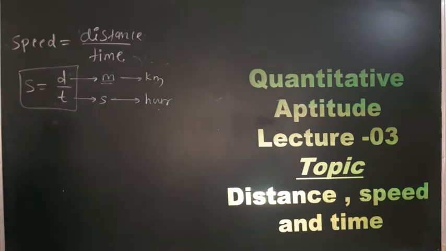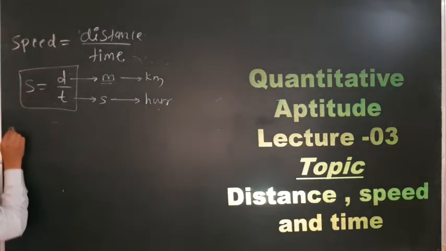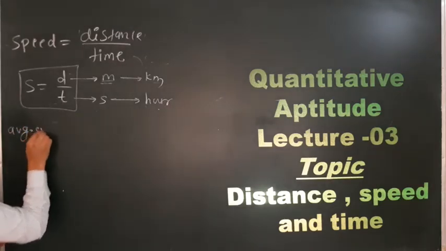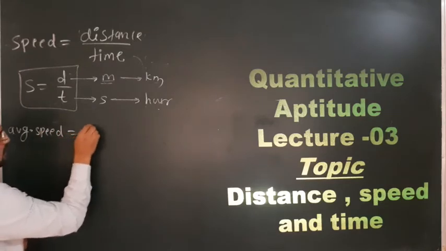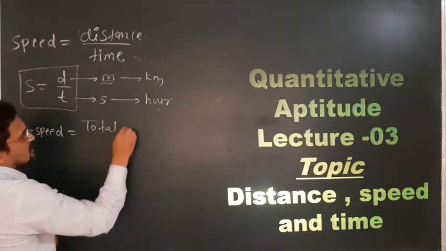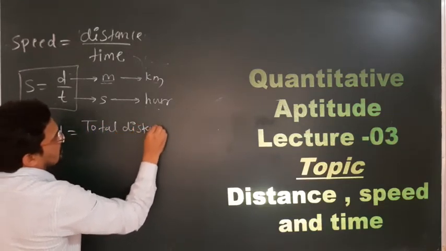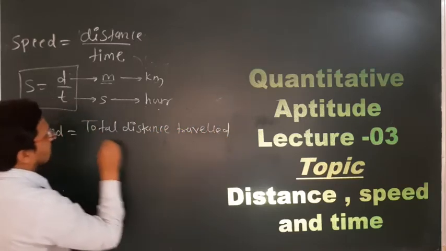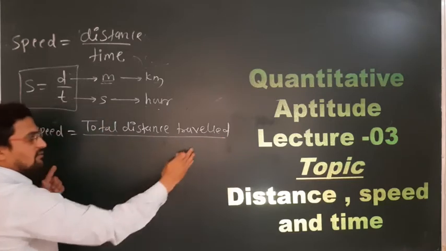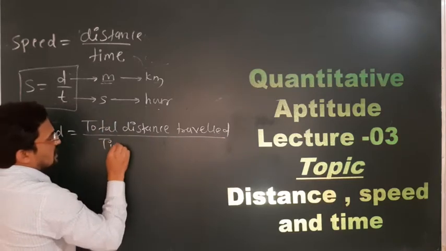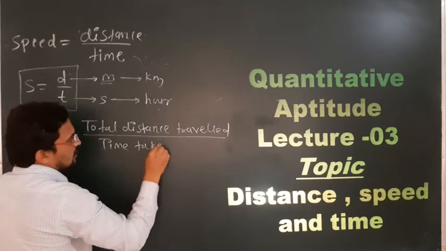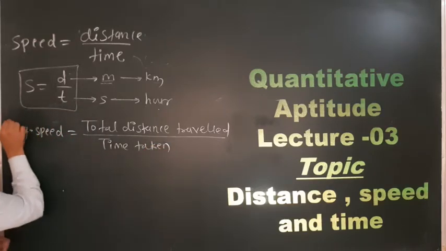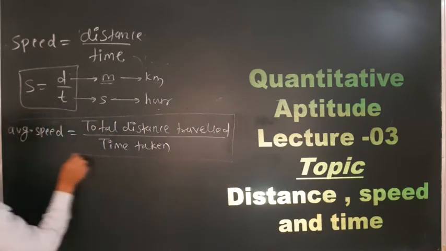Now there is the average speed formula. Sometimes questions ask for average speed. Average speed is nothing but the total distance traveled by the object, maybe a car, vehicle or anything, that is, how much total distance is traveled, divided by how much time is taken to cover the total distance. So remember this formula: total distance divided by total time.